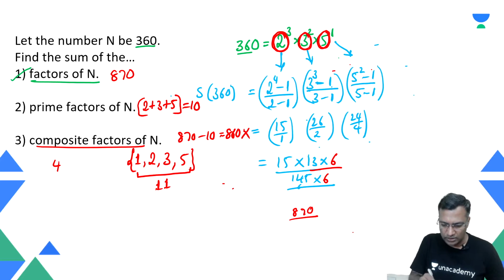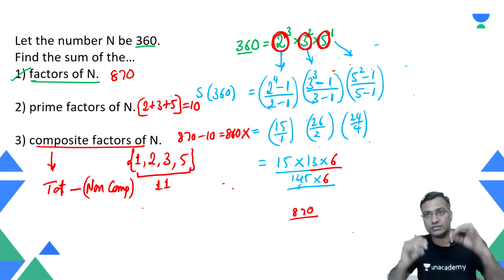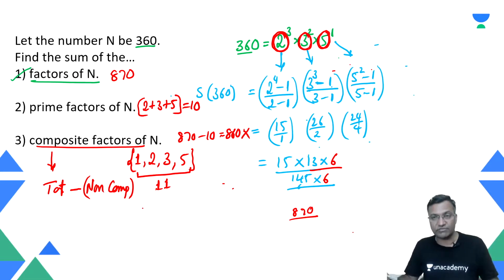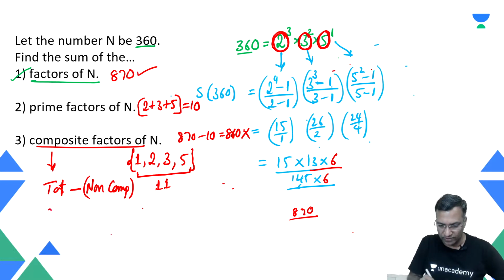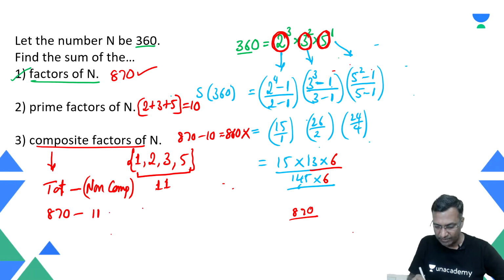So how do I go about this question? Therefore, the sum of all composite factors is total factors minus non-composite factors. What is the sum of total factors? 870. What is the sum of non-composite factors? 11. That is what I need to subtract to arrive at 859, which becomes the answer.